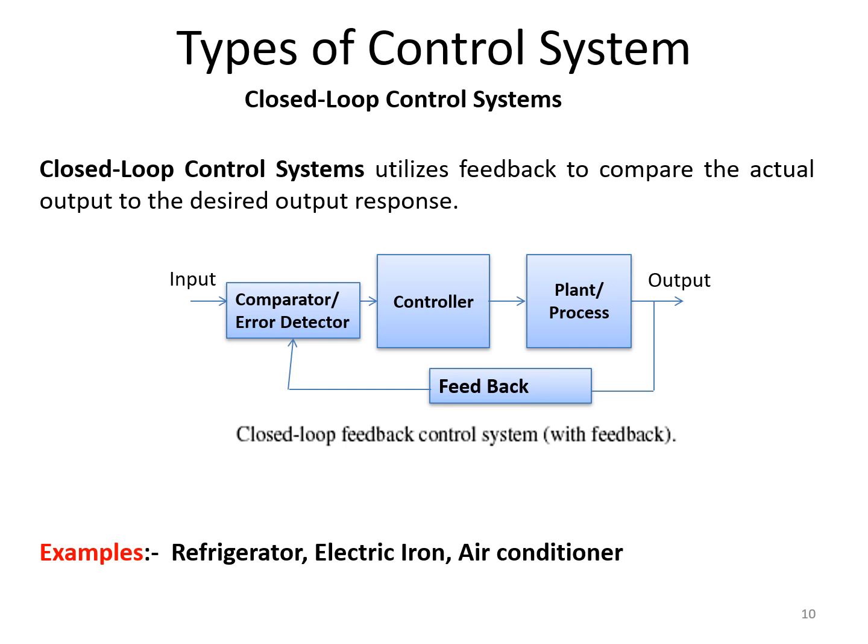To quote examples for this control system, we can take the example of a refrigerator where the temperature will be adjusted automatically, and an electric iron box, air conditioner, all these could be taken as examples for closed loop control systems, where feedback is taken and based on that the temperature is adjusted.